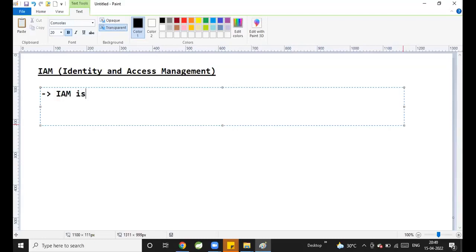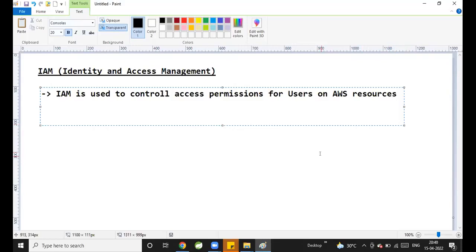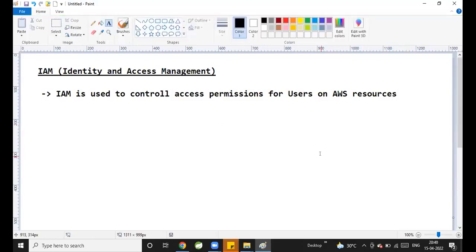IAM is used to control access permissions for users on AWS resources.